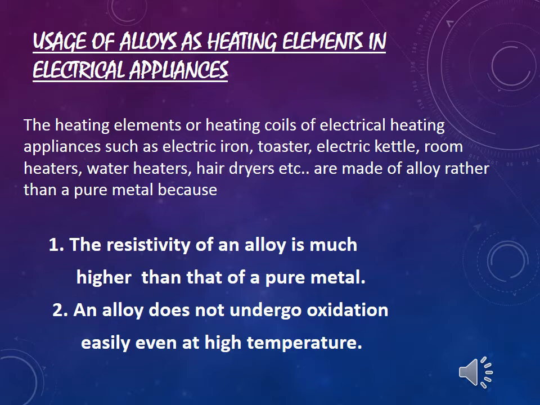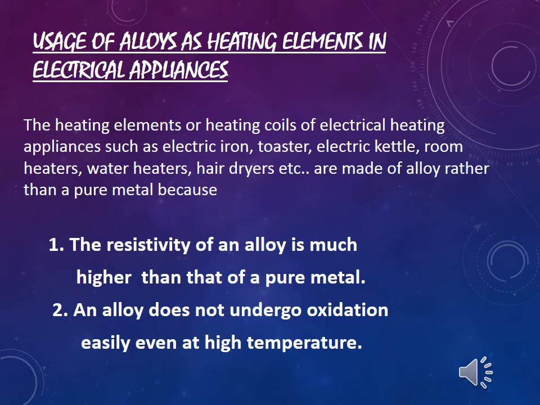Also, alloy will not undergo oxidation easily. That means it will not burn easily even at high temperatures. These are the two reasons why alloys are used as heating elements in heating appliances.